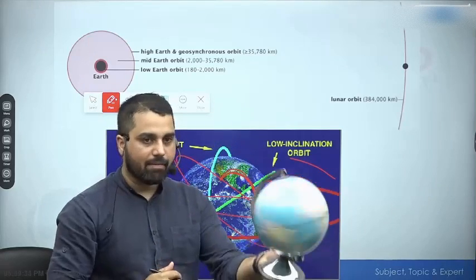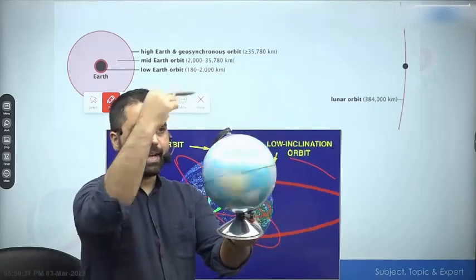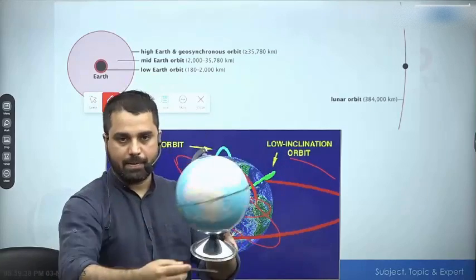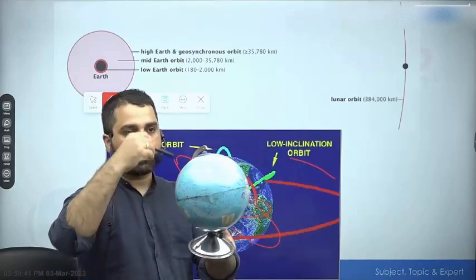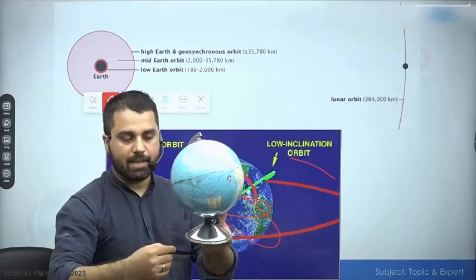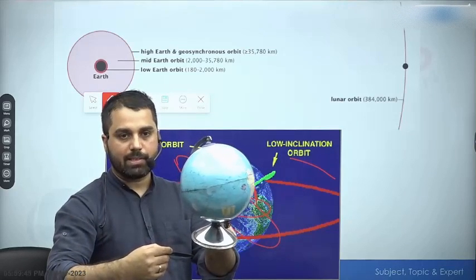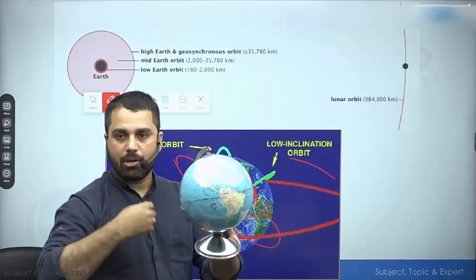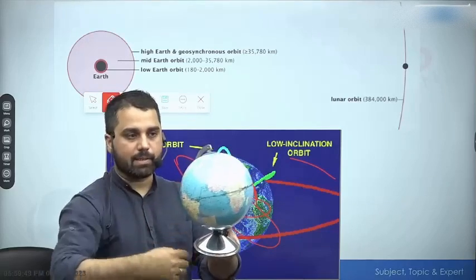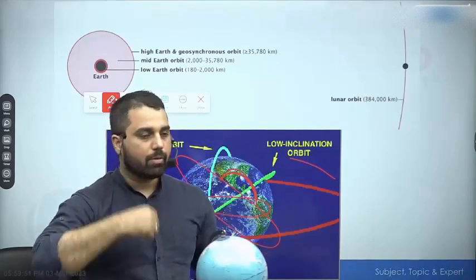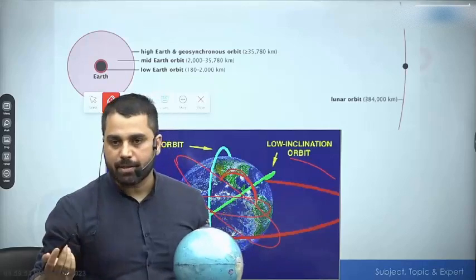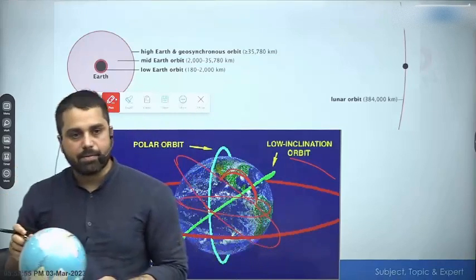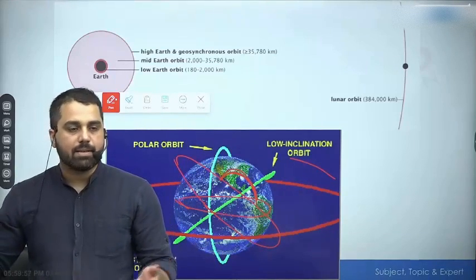But if I have Earth rotating and the satellite revolving above it, for example, at this point in time the satellite was revolving like this, but by the next revolution Earth has rotated a little bit. Now it is observing another point, another point, another point. So in each and every successive revolution, it is going to find different points on Earth, and that is the benefit of polar orbits.